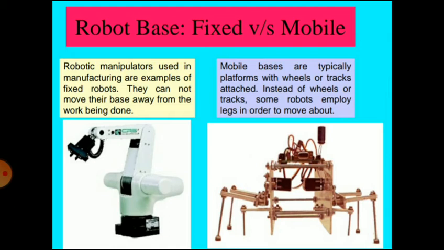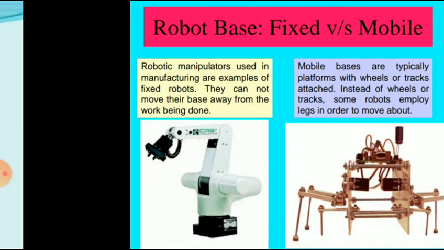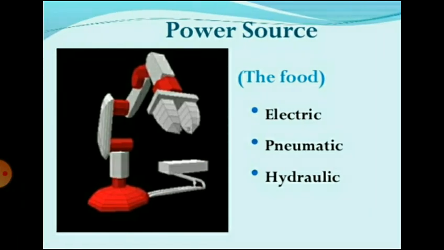Instead of wheels or tracks, some robots employ legs in order to move about. Then the power source. Depending upon the load, electrical, hydraulic, or pneumatic energy source is used for movement of the manipulator.